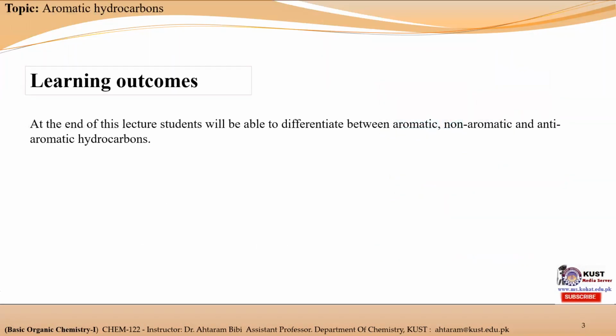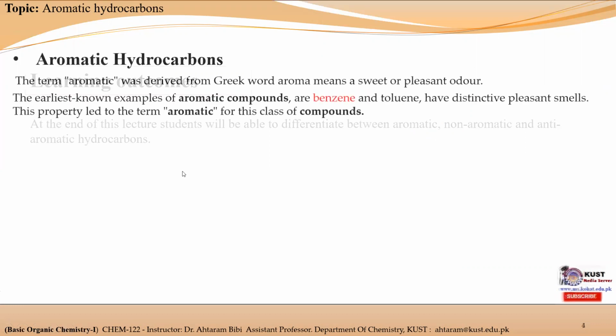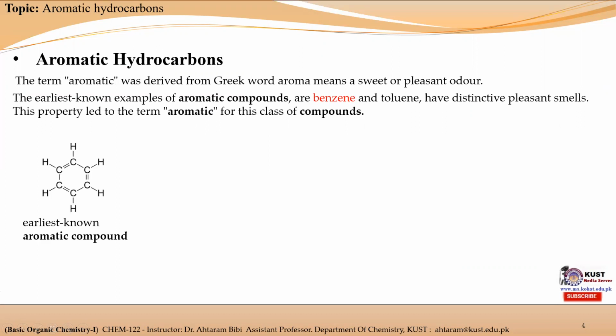Learning outcome: at the end of this lecture, every student will be able to differentiate between aromatic, non-aromatic, and anti-aromatic hydrocarbons. Now, what are aromatic hydrocarbons? The word aromatic was derived from the Greek word aroma, which means a sweet or pleasant odor. The earliest known examples of aromatic compounds are benzene and toluene. This is the structure of benzene and this is the structure of toluene, and both of these have a sweet, pleasant odor.